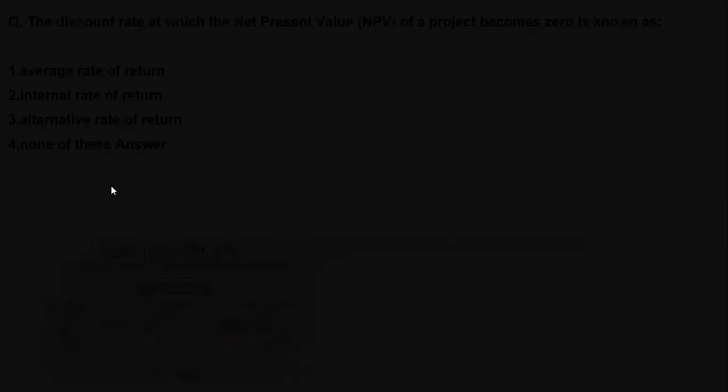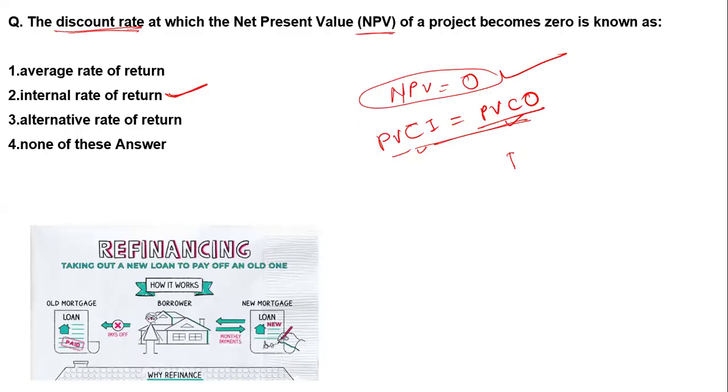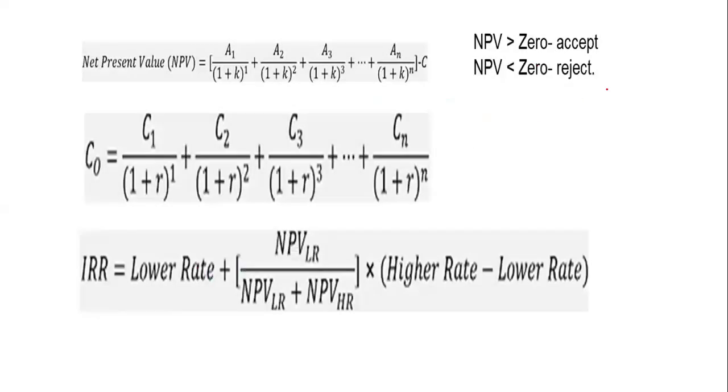Here you can see there is a formula: if your NPV is greater than 0, then just accept it.